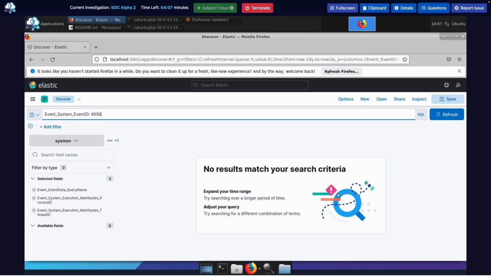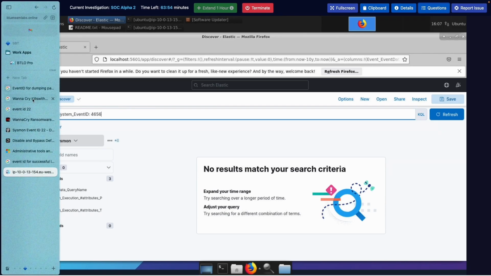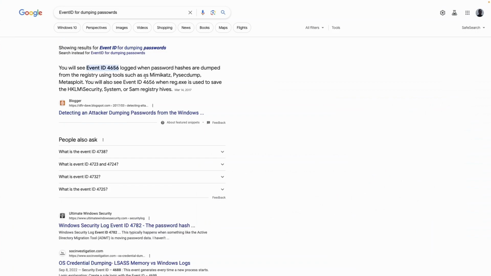Interesting. Alright, so nothing comes up despite using the process ID. So what we could do, let me see, Mimikatz. We could filter for these tools.